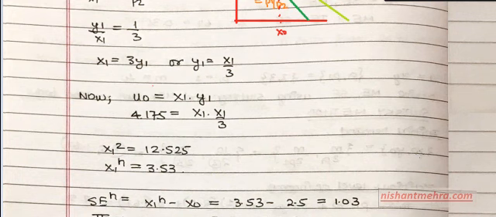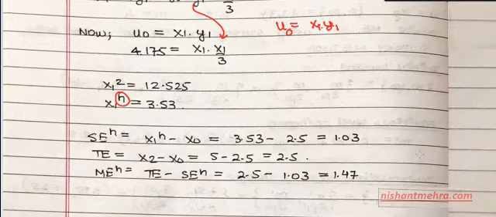Now just look at this step, the step is important. My utility function is X into Y. I need to find the intermediate level of consumption, given by X1 and Y1. At X1, Y1, my utility is X1 into Y1. But I want to keep my original utility constant, which I have already calculated as 4.175. From here, Y1 is X1 by 3, so it is X1 into X1 by 3. So X1 square is 12.525, and X1 is the root of this, which is 3.53. I've written H for Hicksian.